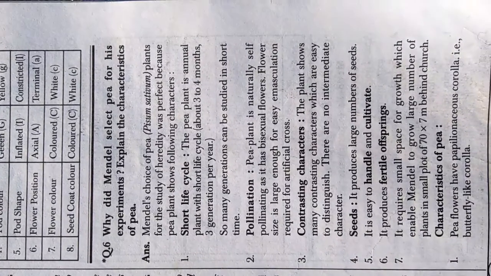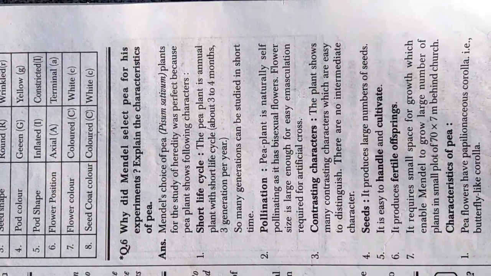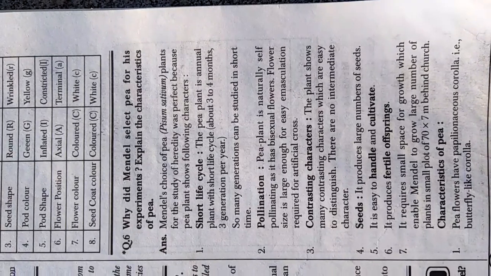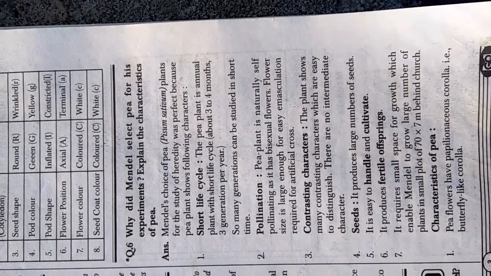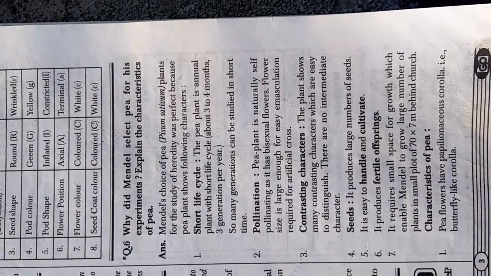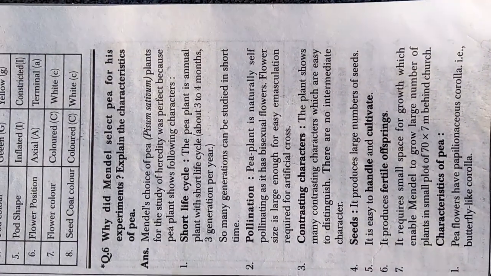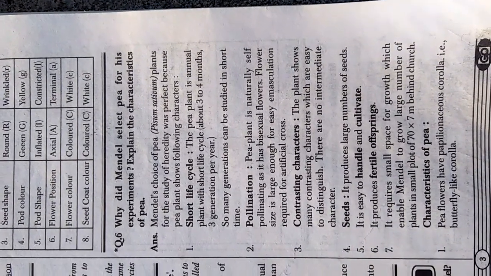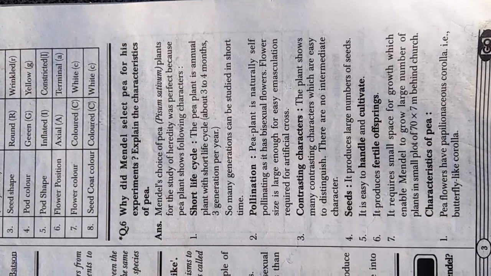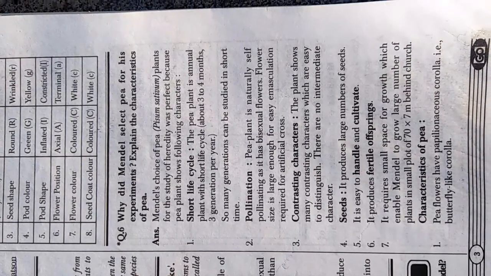Fourth, the seeds. It produces large number of seeds. Fifth is it is easy to handle and cultivate. Sixth, it produces fertile offsprings. Seventh, it requires small space for growth which enabled Mendel to grow large number of plants in small plot of 70 into 7 meter behind church.